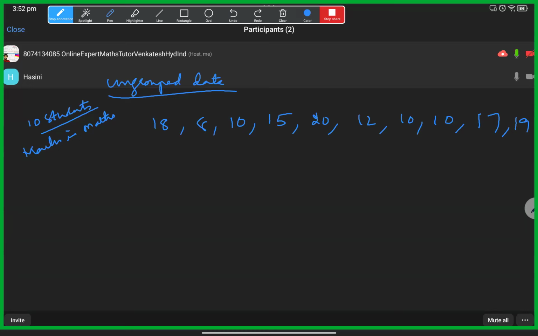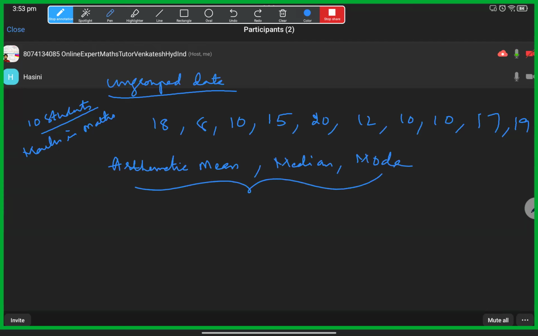Now, arithmetic mean, median, and mode. These three we will call central tendencies.